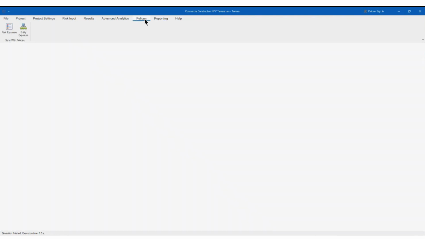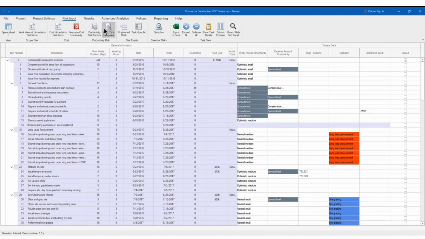You have here this one that reads Pelican. I don't have a Pelican instance, but remember that Pelican is the complete integrated risk management platform that Vose Software has. So you can connect and integrate Pelican to this and see the information from Pelican here.